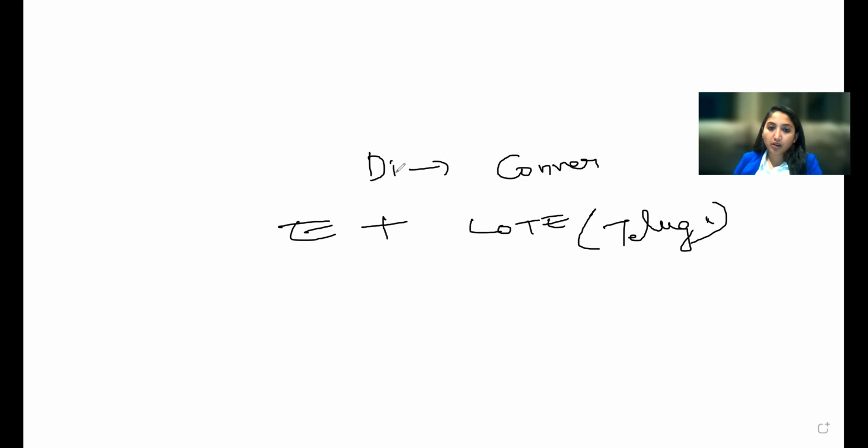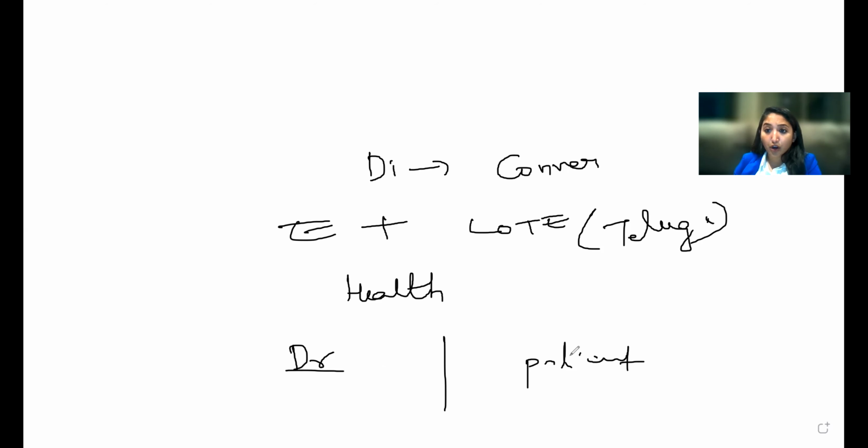And I can give you an example: this dialogue is between a doctor and a patient, and the patient visited the doctor to discuss their diabetes issue. So this comes under the topic of health. Here, we will be listening to the recording of a doctor and a patient. It might be either case. Either the doctor might be an English or Telugu speaker and the patient might be the other language. So for example, if the doctor is an English speaker, then the patient will definitely be the other language, that is Telugu in our case.